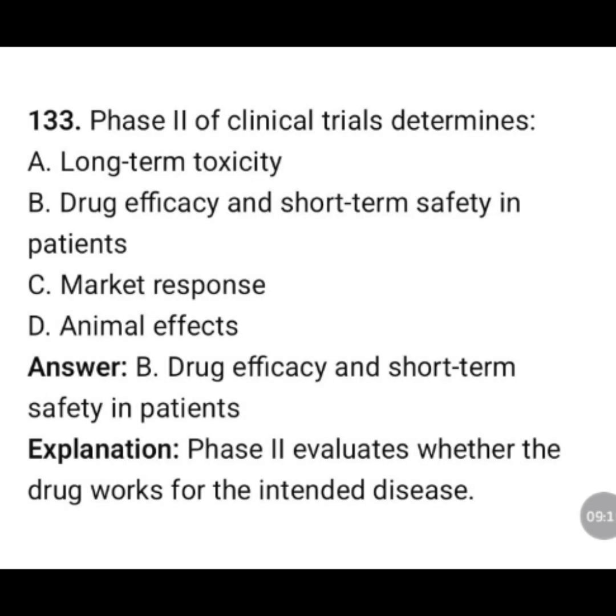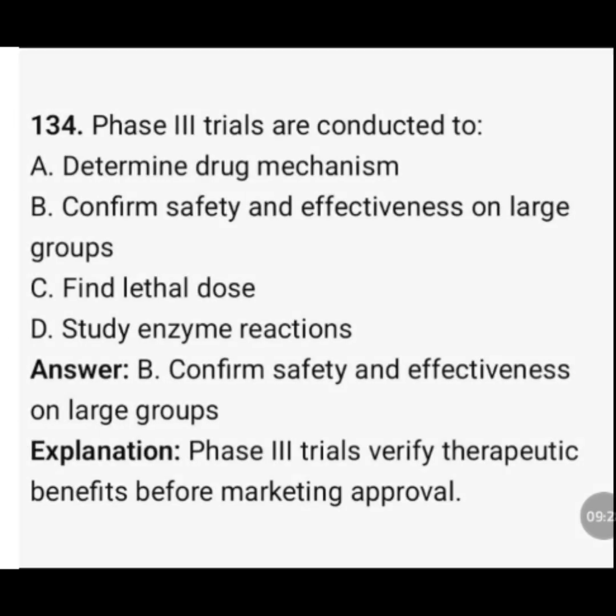Phase 2 of clinical trials determines long-term toxicity, drug efficacy and short-term safety in patients, market response, animal effects. The correct answer is option B, drug efficacy and short-term safety in patients. Phase 2 evaluates whether the drug works for the intended disease.